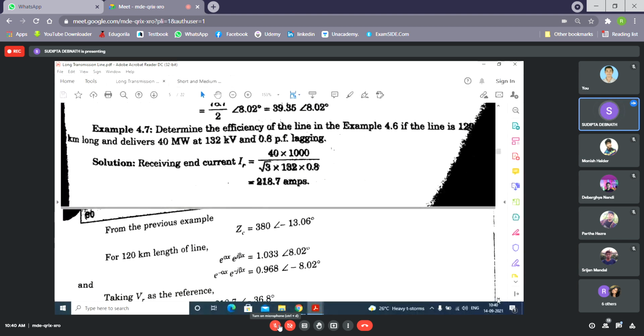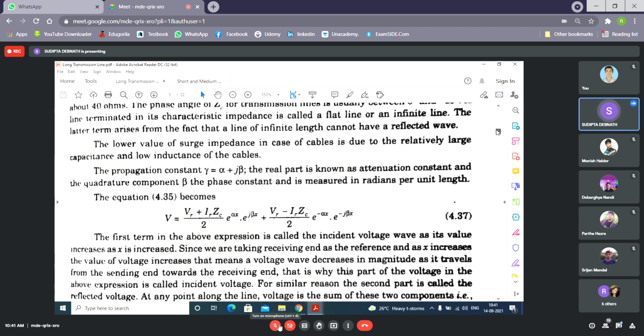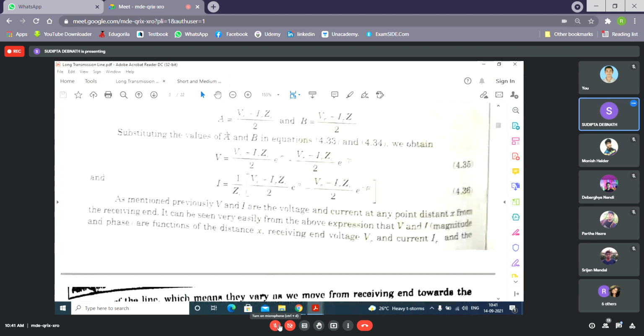So now the question is the same. Determine, oh, now the question here is different. Determine the efficiency of the line. Now, how to find out efficiency? Here you cannot find it out as I square into R like that, because I told you it is a distributed parameter. But the other thing you can always do, you can find out what is Vs and Is. What will be Vs? VR you know, IR is given to you, ZC you know, and e to the power gamma x. x is given, 120 kilometer.